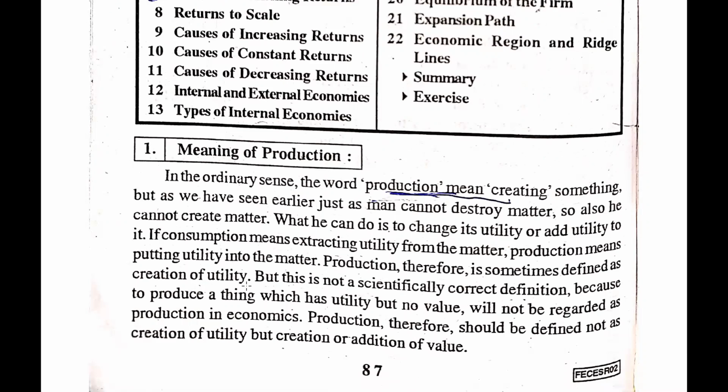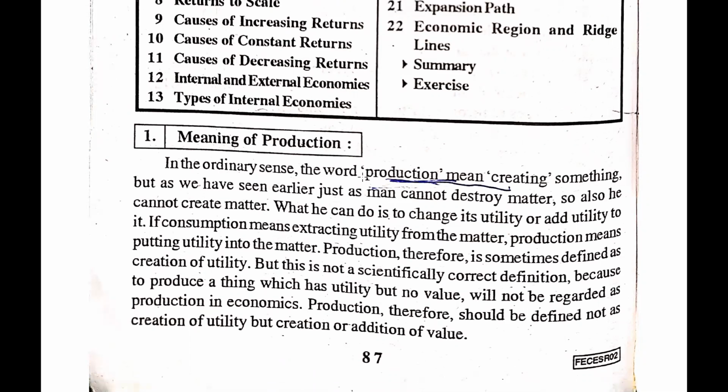We have already heard this word many times. We are all aware of this term, production. Production means a transformation from, we can say, raw material to finished good. So this is all about the transformation of the form of material. Let's see what the meaning of production is in this book.